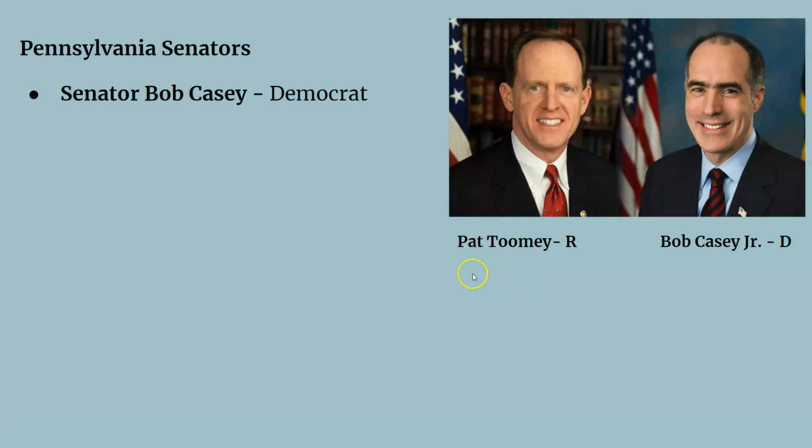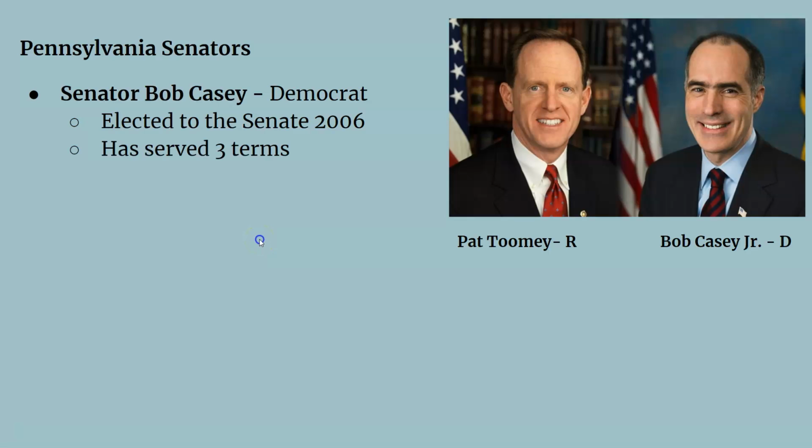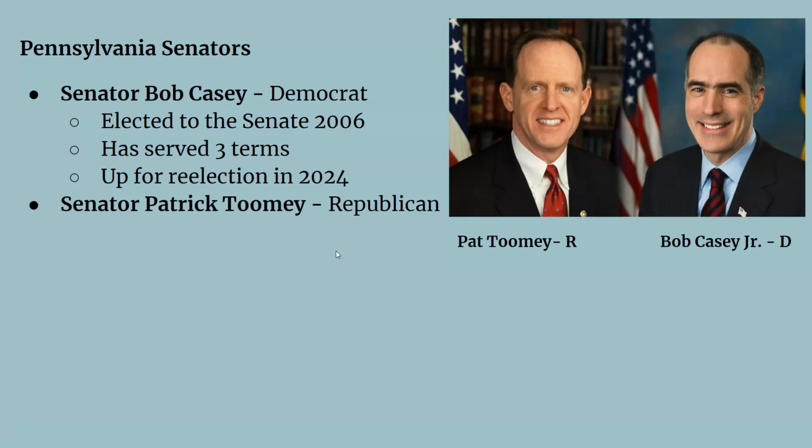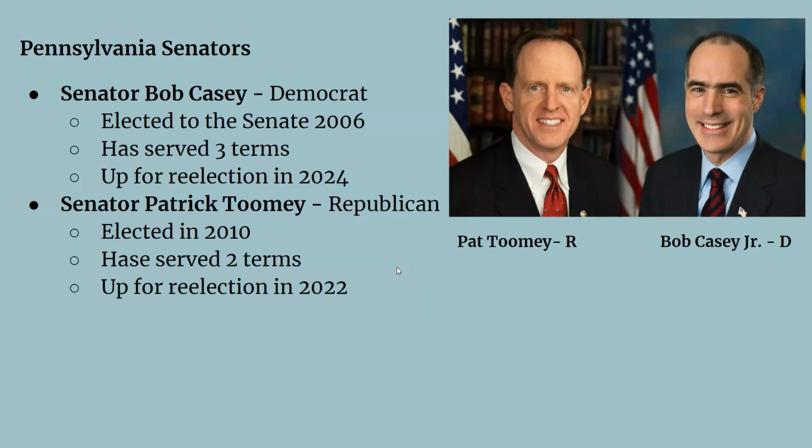And here are Pennsylvania's senators. Senator Bob Casey, there he is right there. He's a Democrat. He's been elected to the Senate for Pennsylvania since 2006. He has won 3 re-elections, and the next time he's up for re-election is in 2024. Our other senator is Senator Patrick Toomey, and he is a Republican, and he was elected in 2010. He has served for 2 terms, and he's up for re-election in 2020. But he has already said that he's going to retire in 2022 and not run for re-election.